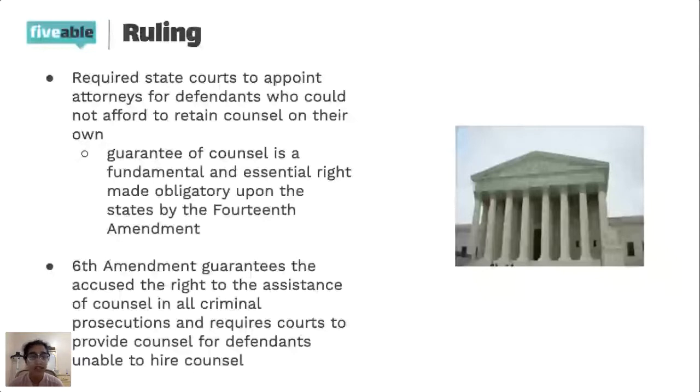Sixth Amendment, they're going to use the 14th Amendment to apply that to the states. And so if you guys remember from our stream on the 14th Amendment, something that it helps do is called incorporation. And incorporation, selective incorporation, is this idea that the rights that are protected under the Bill of Rights, which only applies to the federal government, are also slowly applied to state governments.